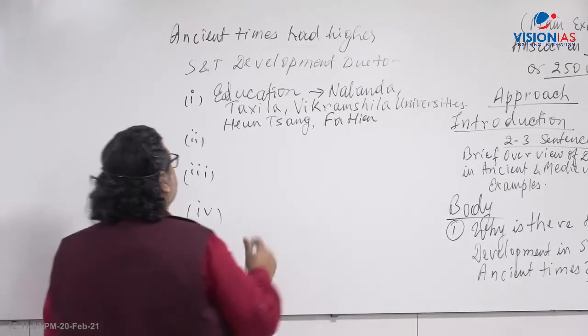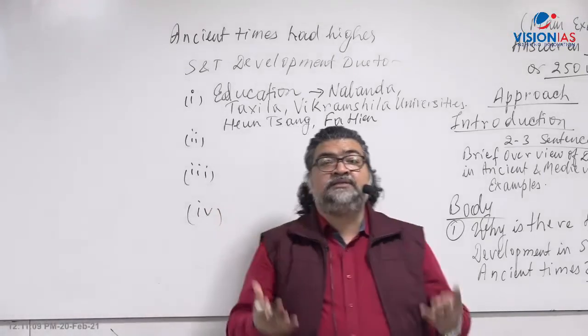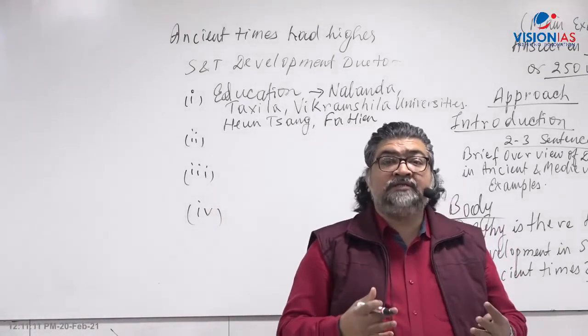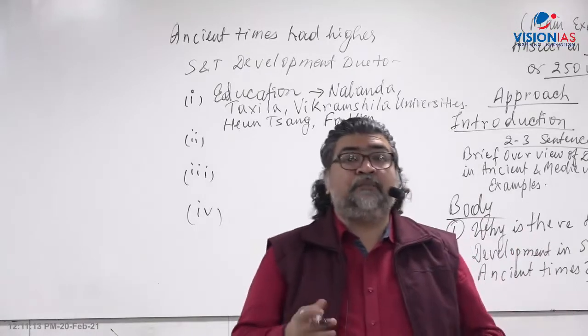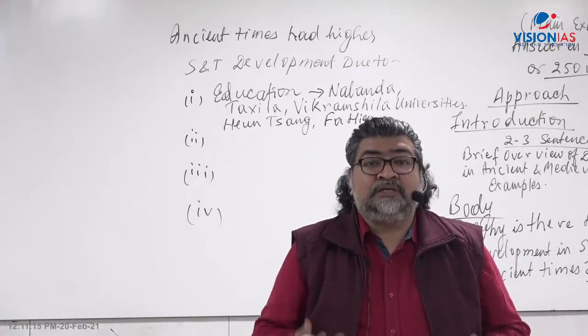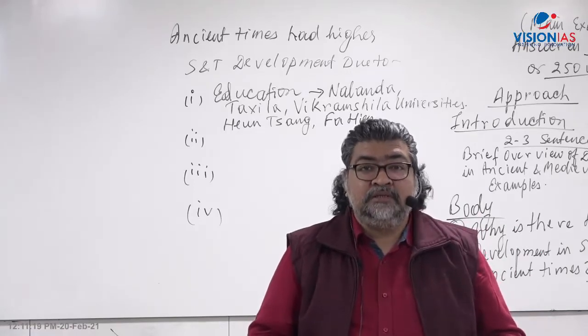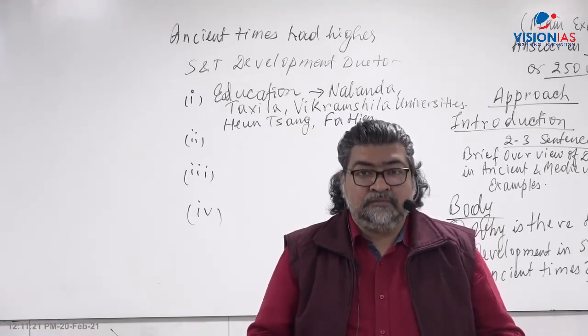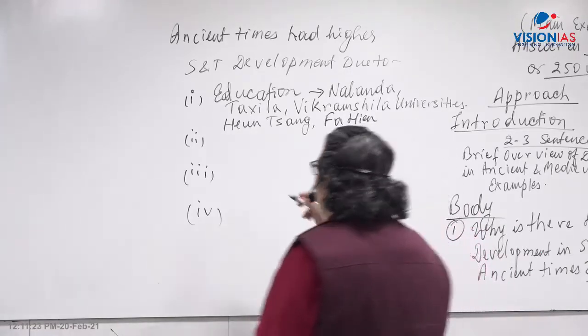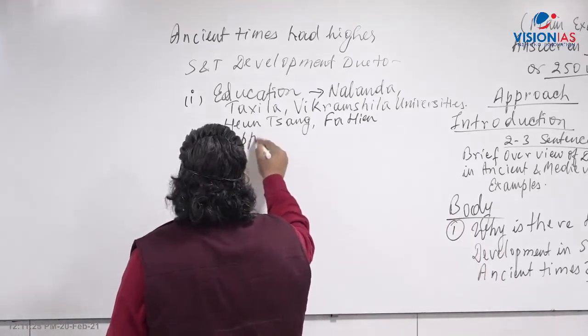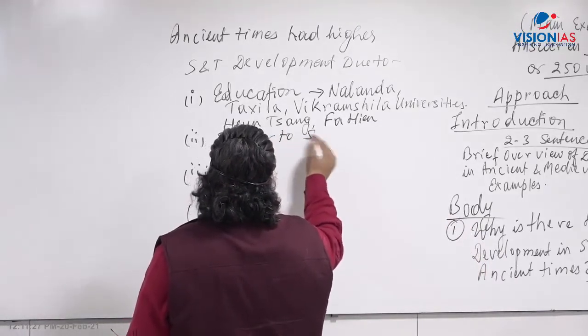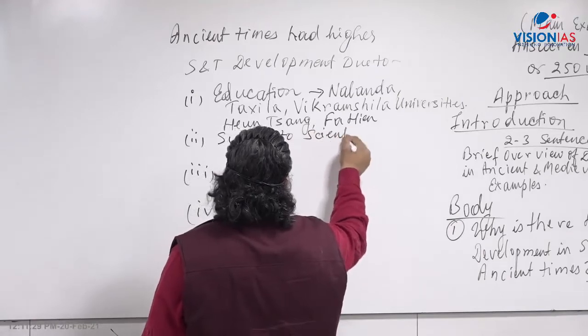Now second could be what? When science flourishes, when there is support, right? Support to scientists. Like today's time, the central government, various ministries, various departments, they provide the funding, right? So there was support to scientists there.